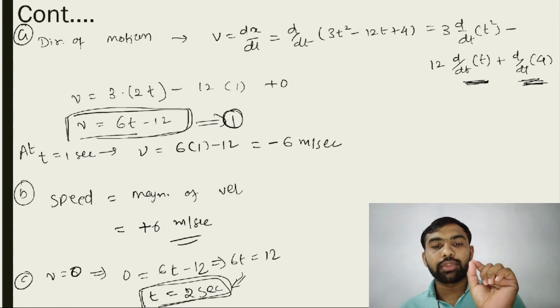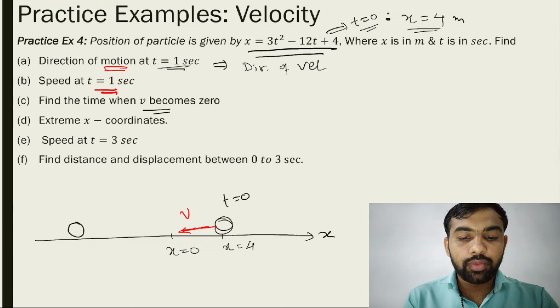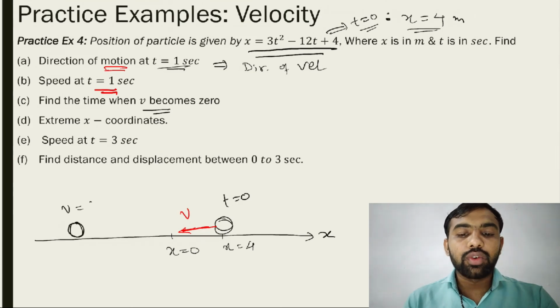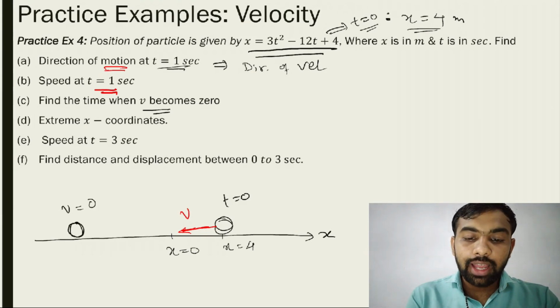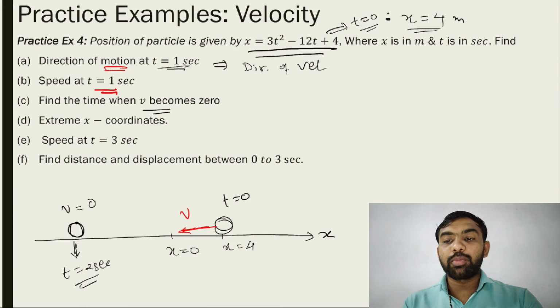So at t equal to 2 seconds, the particle comes to rest. When it is moving and the particle is somewhere here, at that time V is equal to what? 0. Then what is the time? t is equal to 2 seconds. Okay, what is the extreme x position? That is a quite important thing.